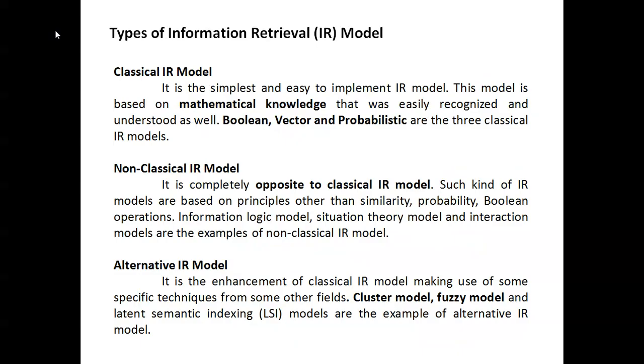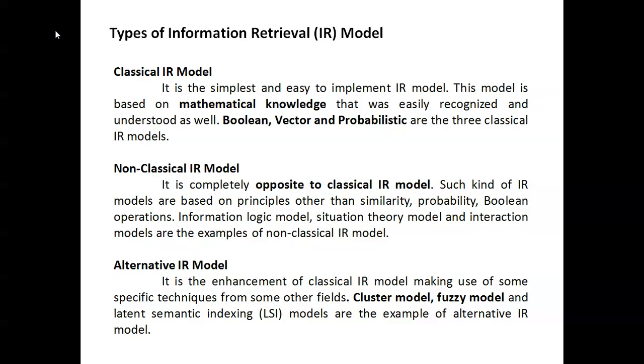Types of information retrieval IR models. Classical IR models are mathematical: Boolean, vector, and probabilistic. Non-classical IR models are completely opposite to classical IR models. Such models are based on the principles of similarity, probability, and Boolean operation.